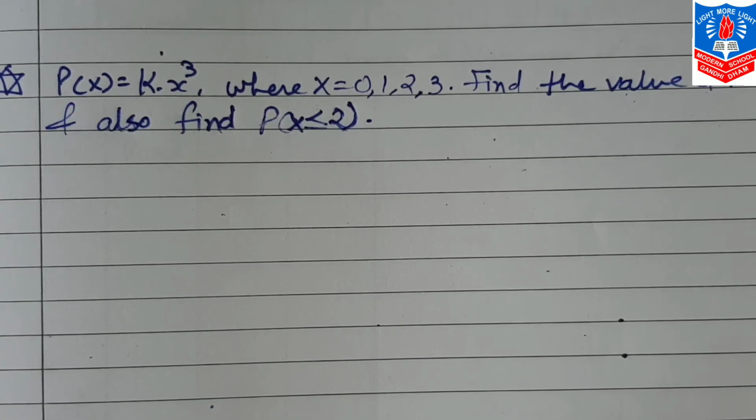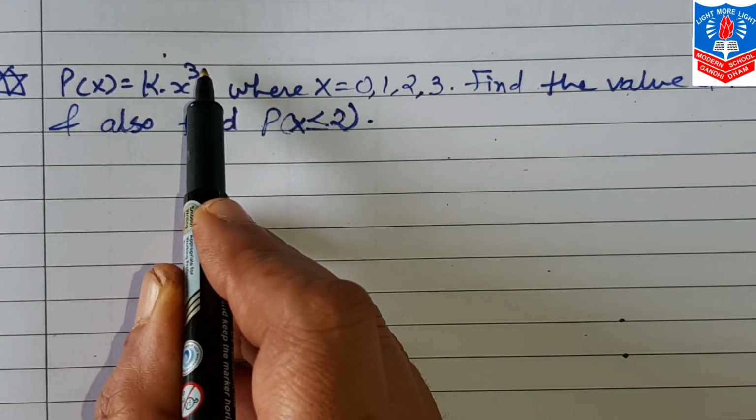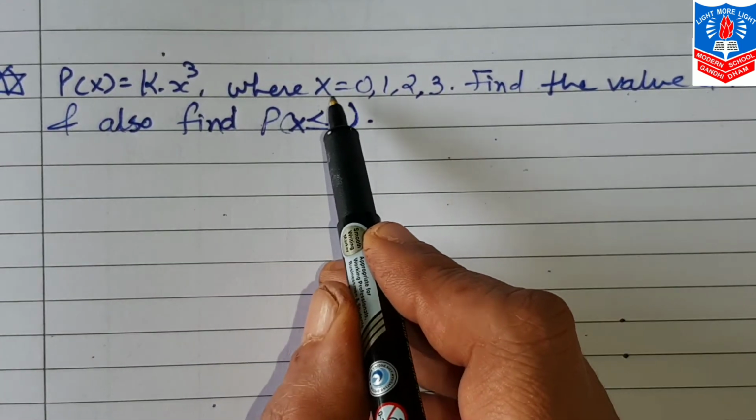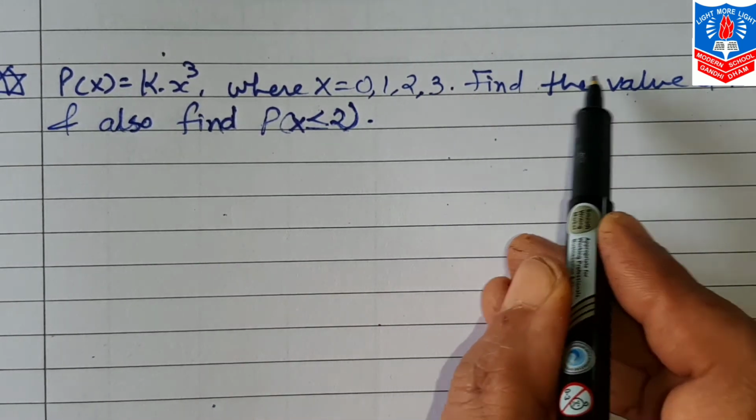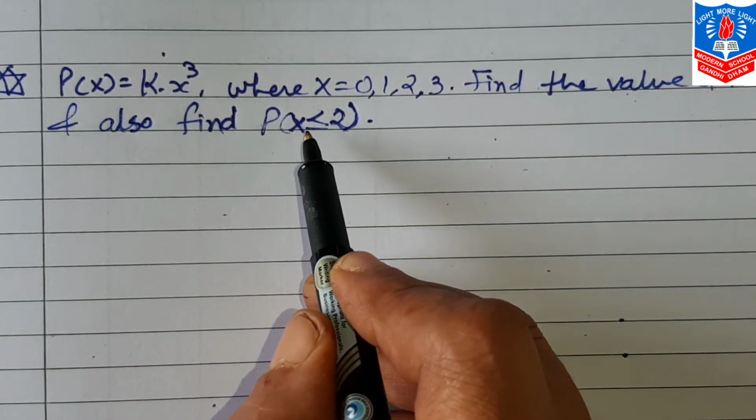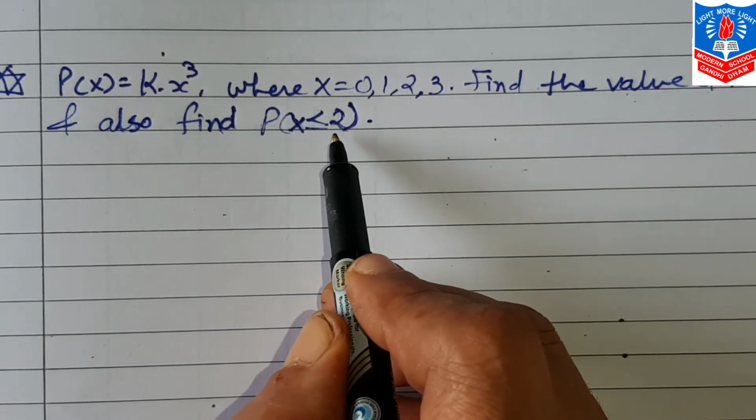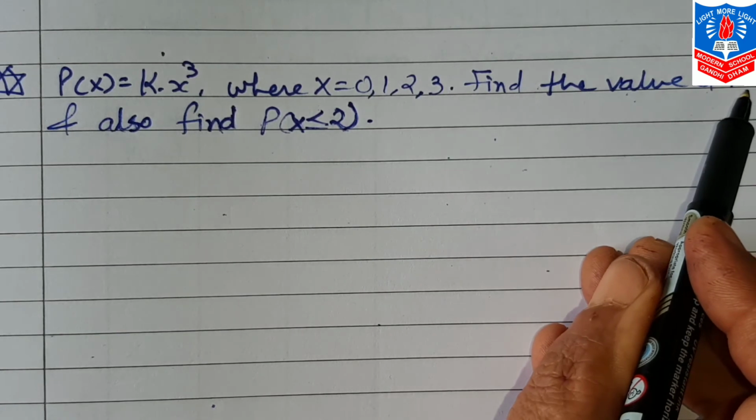Next question, again important from both points of view, either 1 mark or 2 marks. Question is P(x) is equal to k into x raised to 3, where values of x are 0, 1, 2, 3. Find the value of k and also find the probability of x less than or equal to 2. This we will find later on. First we find the value of k.